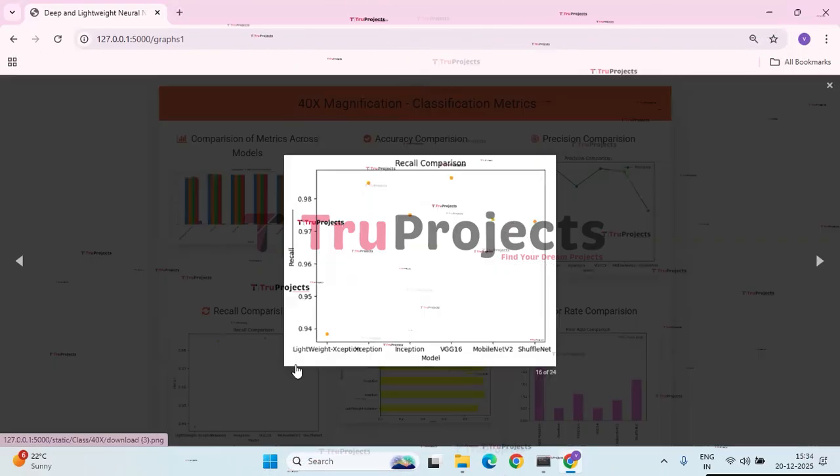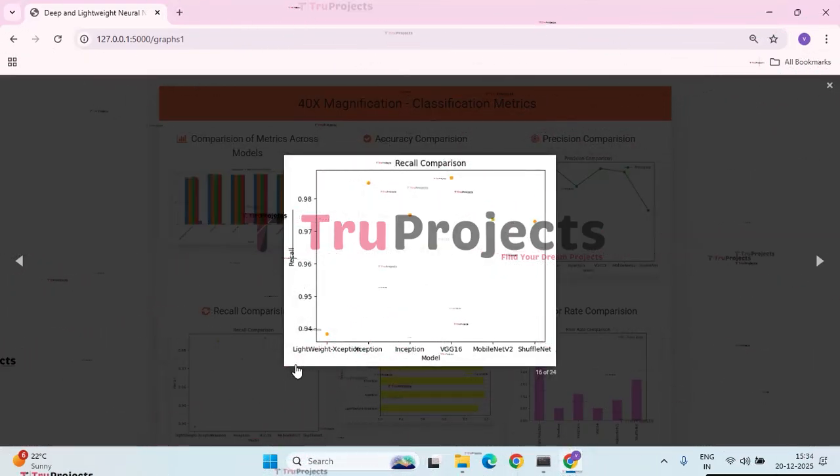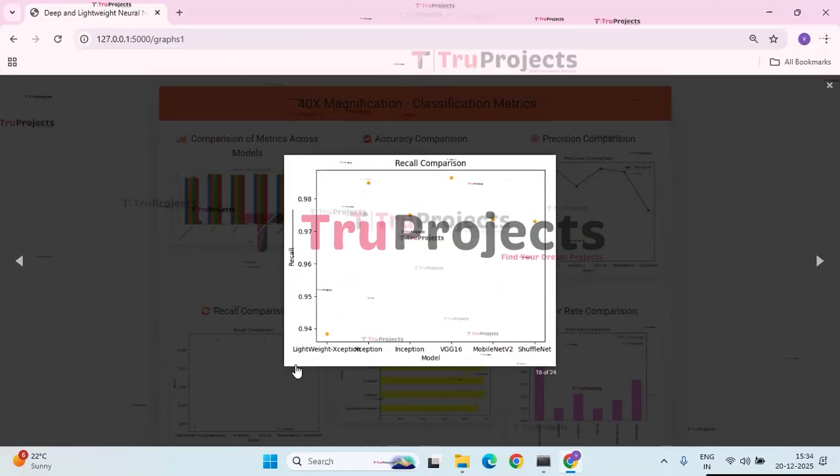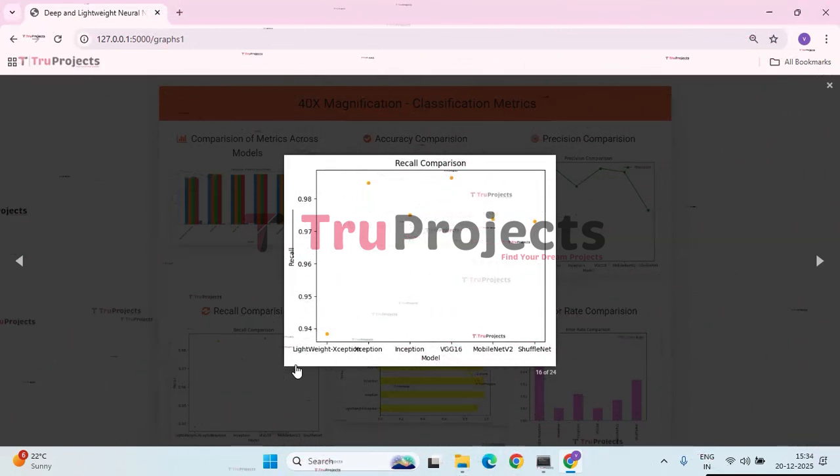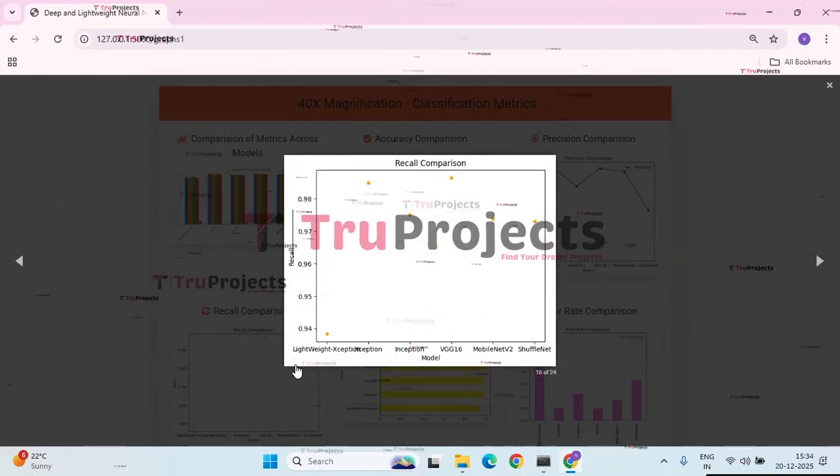Next, we have the recall comparison. The graph shows the comparison of recall values across deep learning models. VGG16 and Xception achieve the highest recall, indicating strong detection capability. Lightweight Xception has the lowest recall, while the remaining models show similar performance.